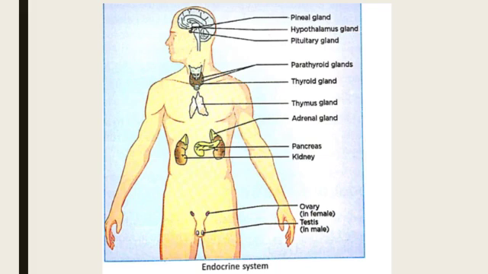Earlier you have already studied that the pituitary gland secretes sex hormones like testosterone from testes and progesterone and estrogen from ovaries. The pituitary gland also produces growth hormone, and growth hormone regulates or controls the growth and development of the body. Growth includes even your height.